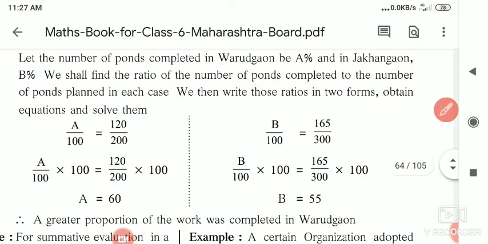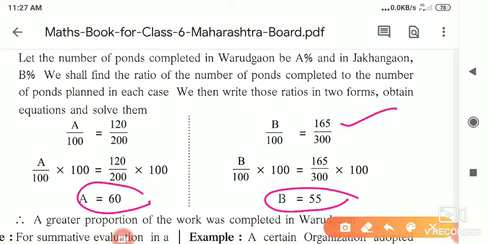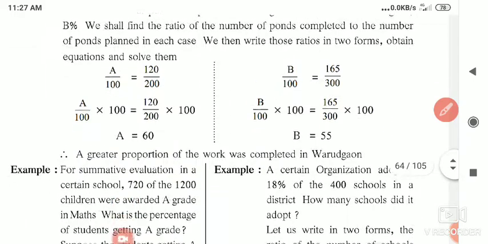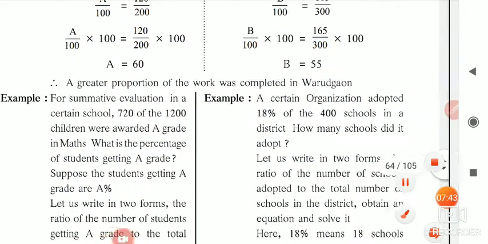Now compare the work. Varudgaon's how much work is completed? 60%. And Zakhangaon's how much work is completed? 55. Here the number is greater, 165 is greater than 120. Then we think the Zakhangaon completed more work, but it is not like that. If you find the ratio of it, the percentage of work completed, you will understand that Varudgaon's work is completed in a greater quantity. Okay.